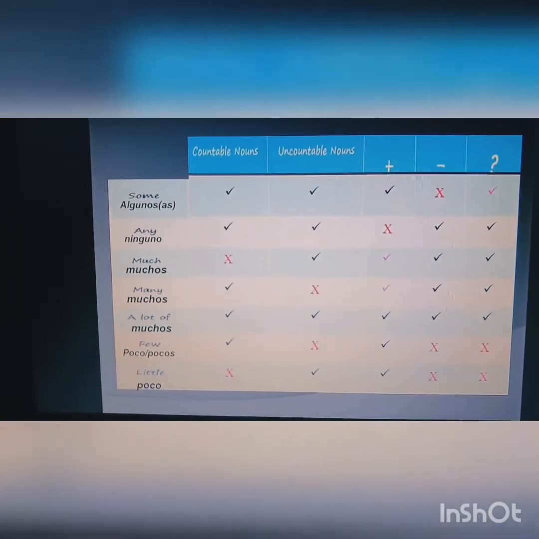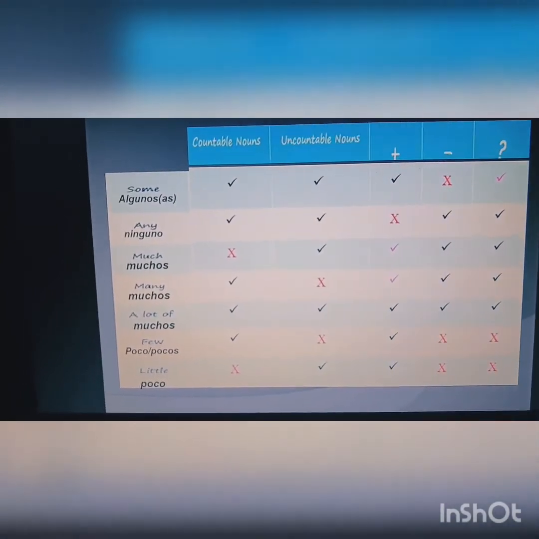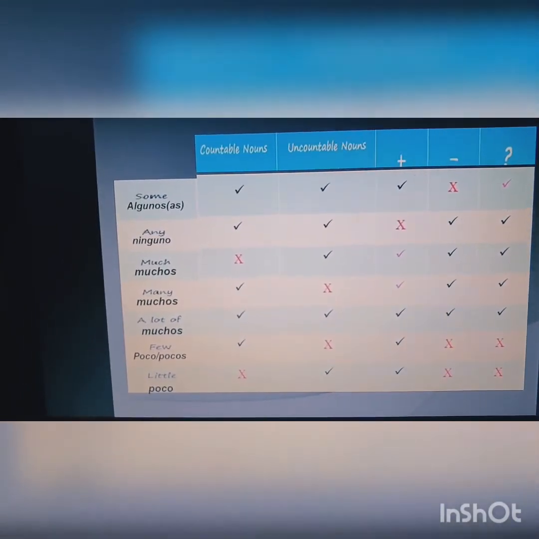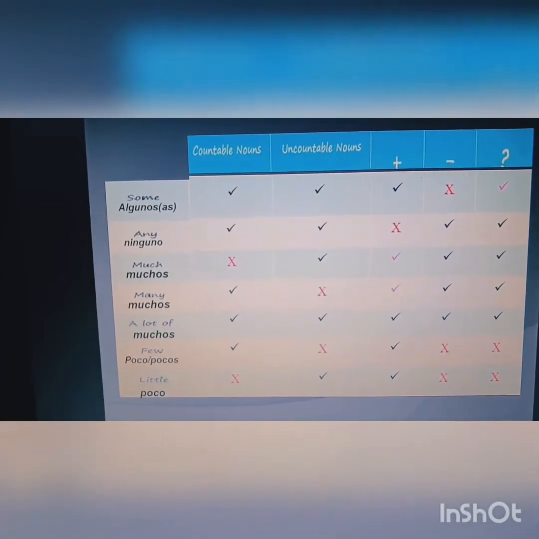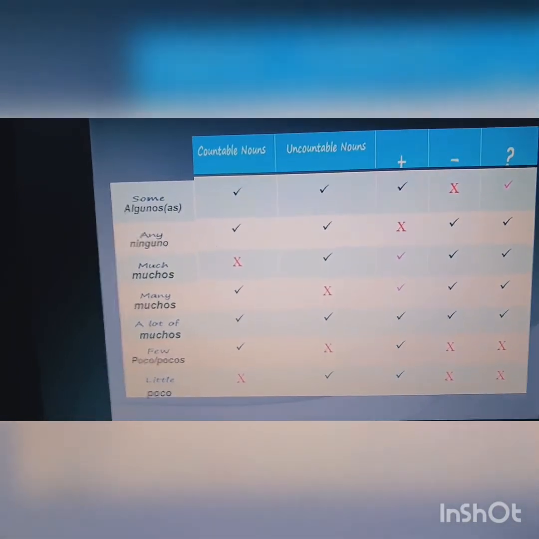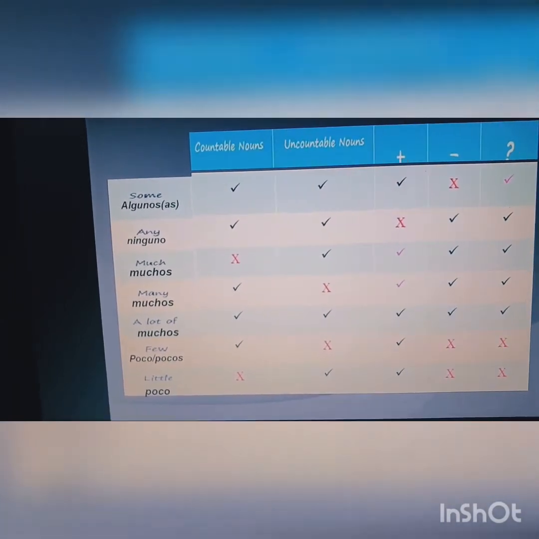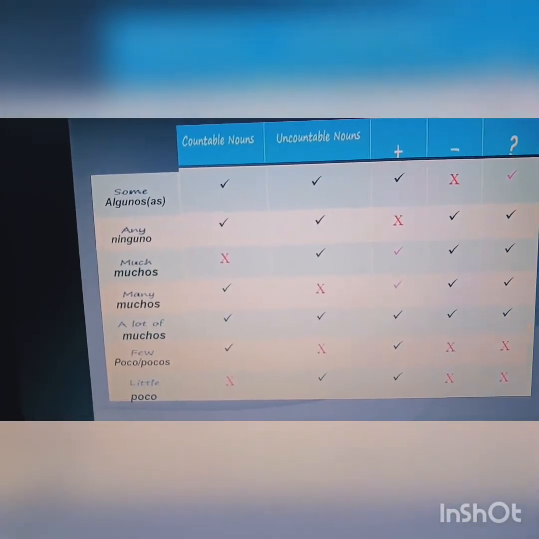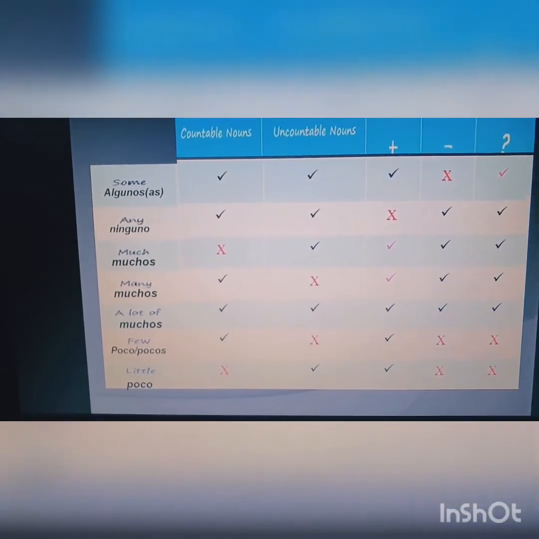Okay, start. First is some. Some, algunos, algunas, used for countable nouns and uncountable nouns, only for affirmative and interrogative sentences. Any, ninguno, is used with countable and uncountable nouns, but it is not possible in affirmative sentences, only in negative and interrogative.